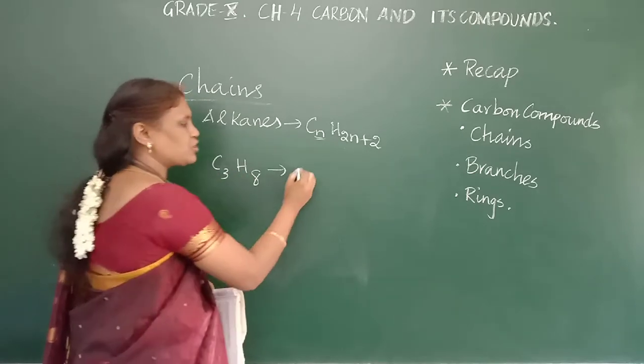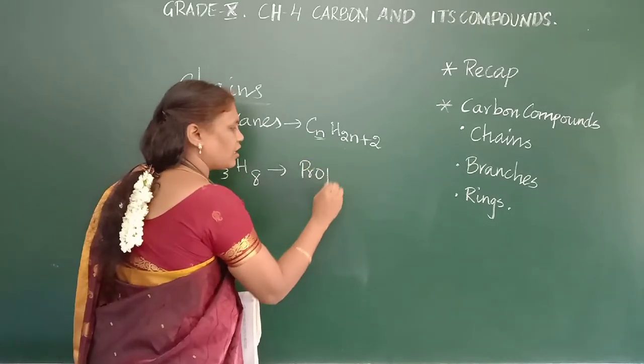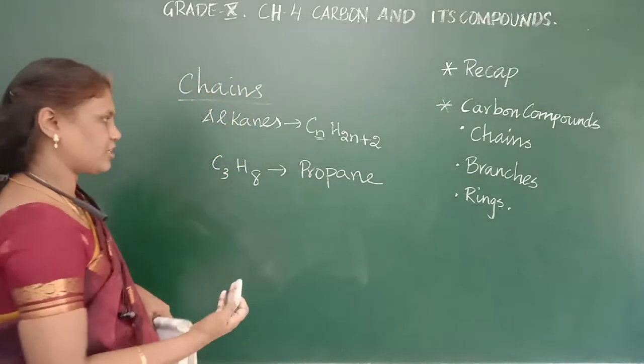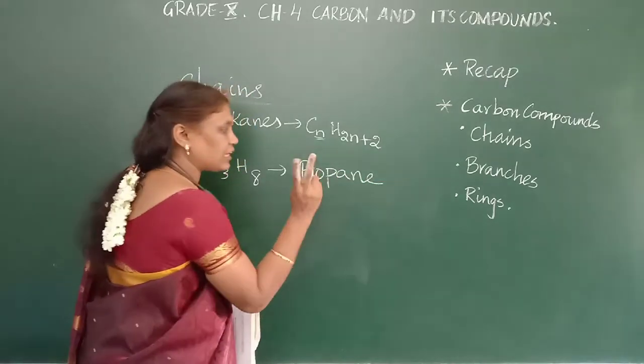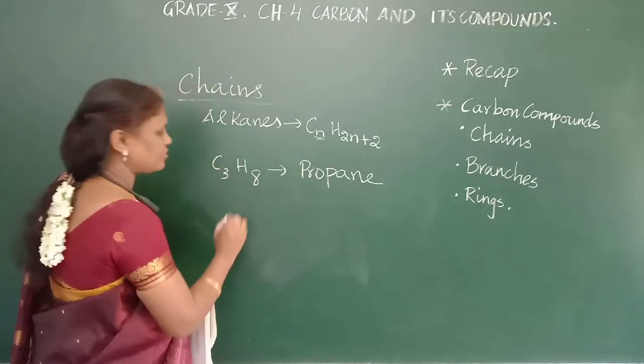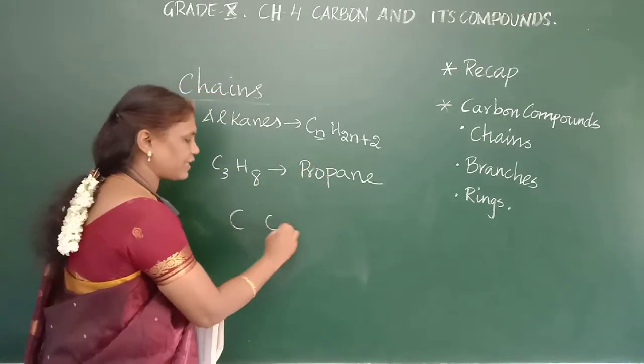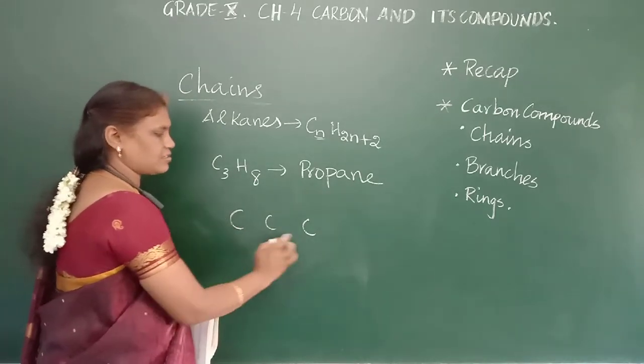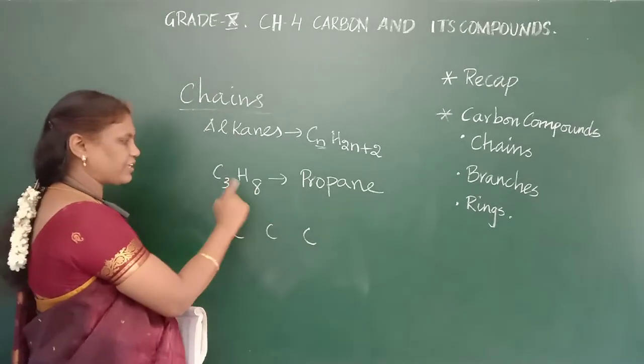Okay, root word. So we have to call it propane. It is a linear structure in which we have 3 carbon. How many carbon? 3 carbon. How many bonds should be there? Only single bonds we are seeing now. So C is 3. Okay, what about H?